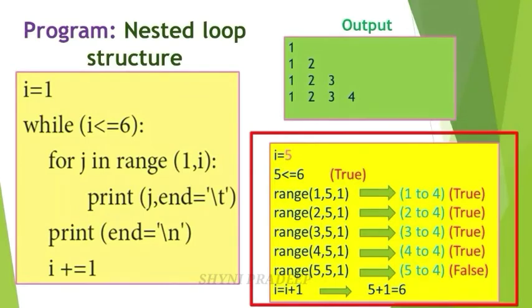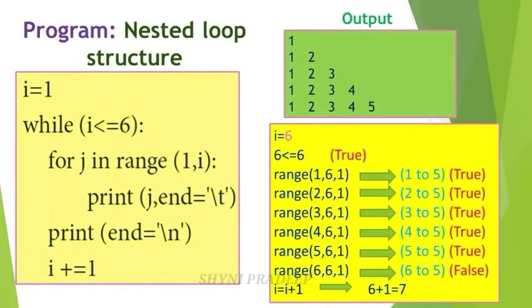So come to the next line. Print, end is equal to \n. \n means what? New line. The cursor moves from here to here. Okay, next line. And i += 1. That means i is equal to, what is the value of i? 5. i is equal to 5 plus 1, that is 6. Okay. Now our new i value is what? 6.